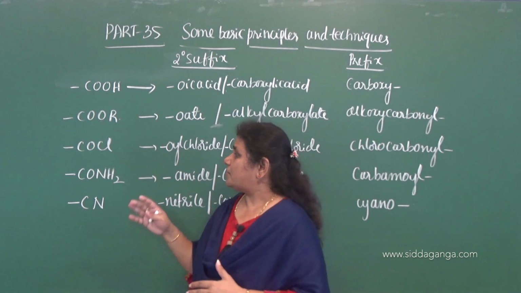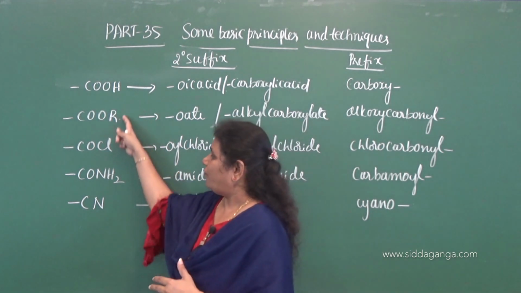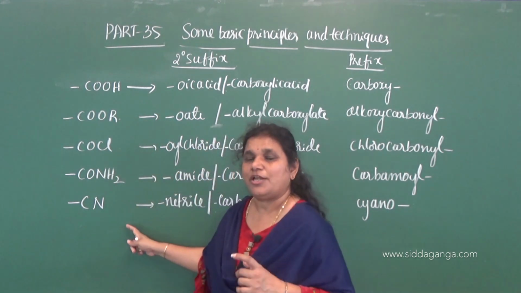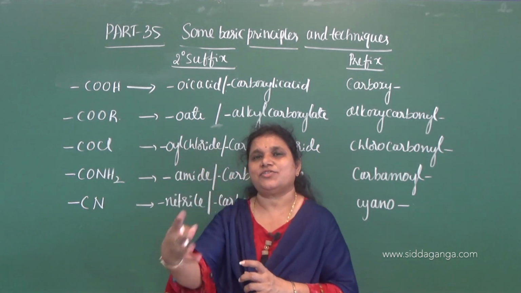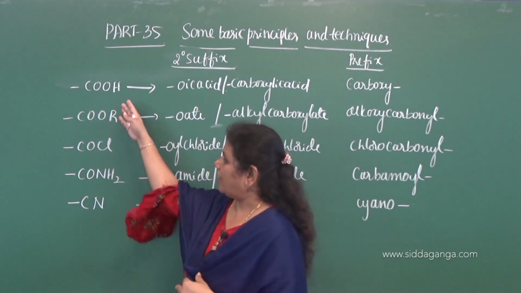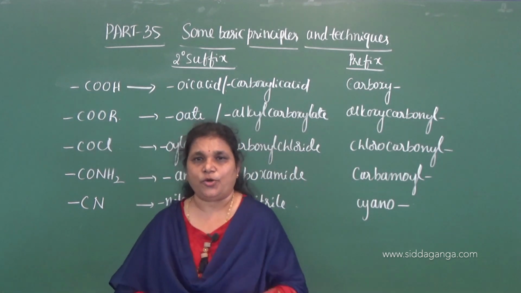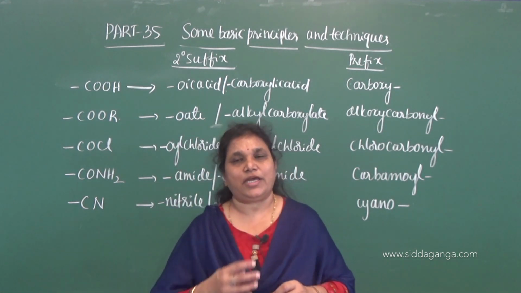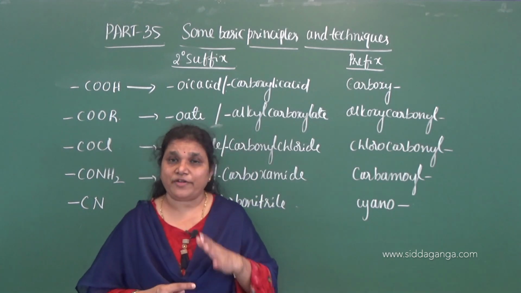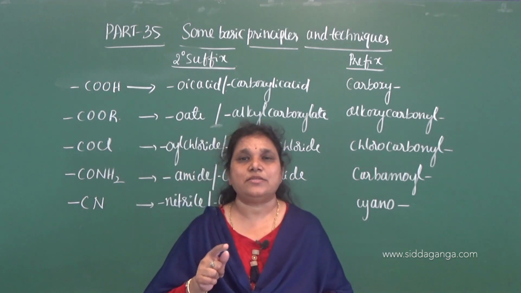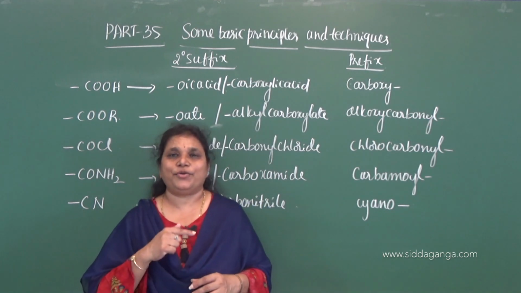Artha agtidella? So similarly, if only one of these functional groups is directly attached to the alicyclic ring, then definitely that carbon is not considered to the root word.